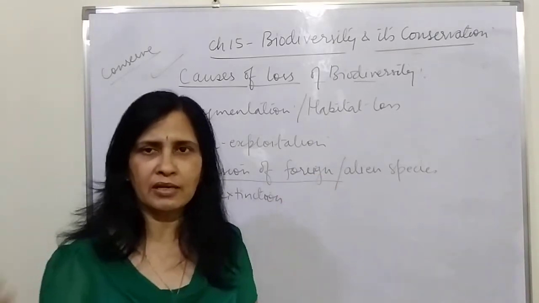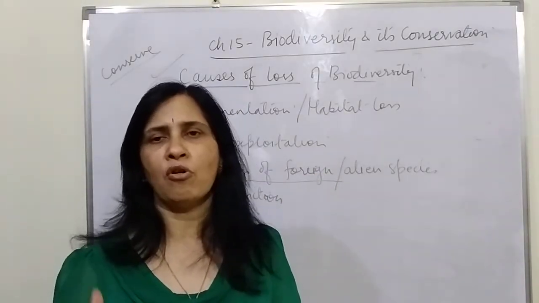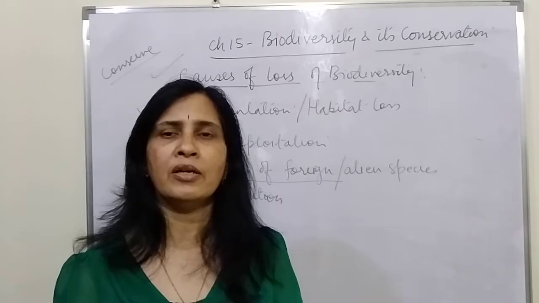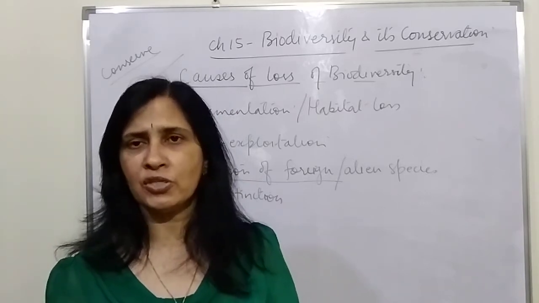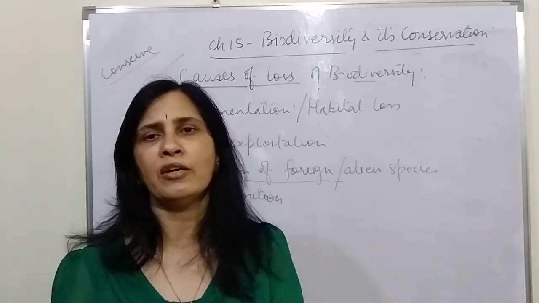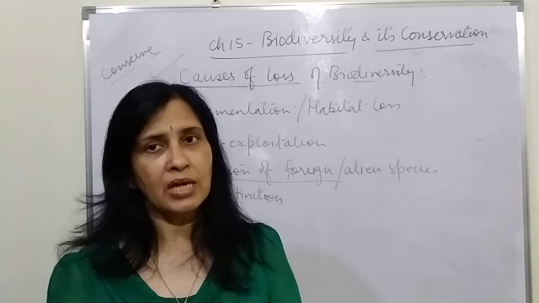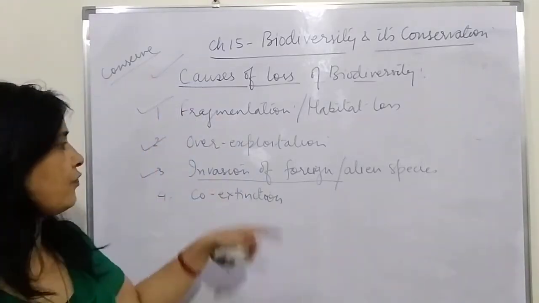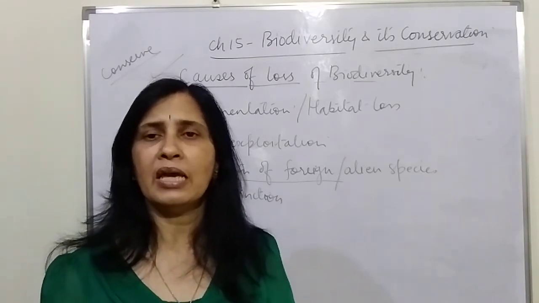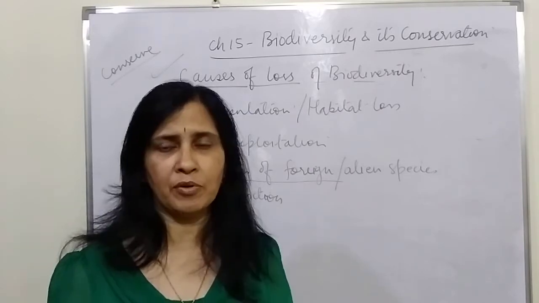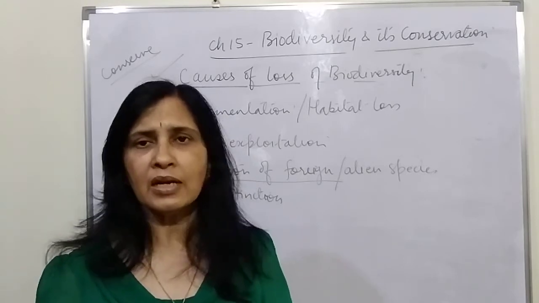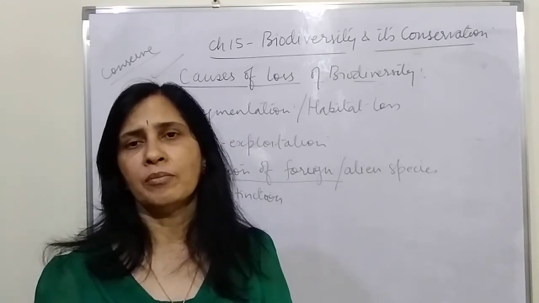Suppose there is an area, and in that area some other organism which does not belong to that area, a non-indigenous variety, is introduced intentionally or unintentionally. Then they may take over the indigenous variety, meaning the variety which belongs to that area. They may take over them and kill them and dominate them and establish themselves. So that is what we call the invasion of the foreign or the alien species. They gradually keep on eliminating the existing species which were living in that area, because the ones which have been introduced are more dominating, stronger, have more resistance, and so they keep on gradually killing them.